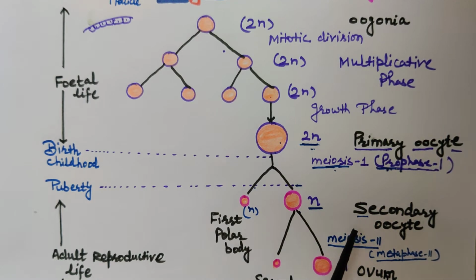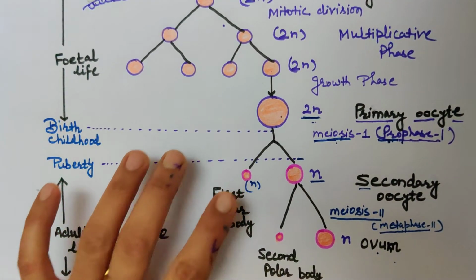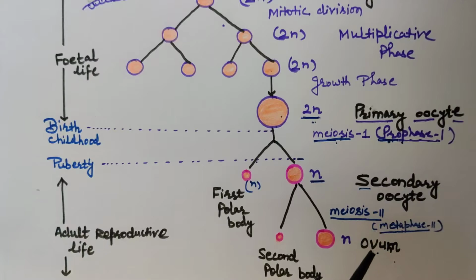The secondary oocyte will undergo meiotic division 2, but in the secondary oocyte meiotic division 2 gets arrested at which stage? Metaphase 2 stage. Only on fertilization by human sperm will it change into the final stage, which is called ovum. Why is it arrested at metaphase 2?